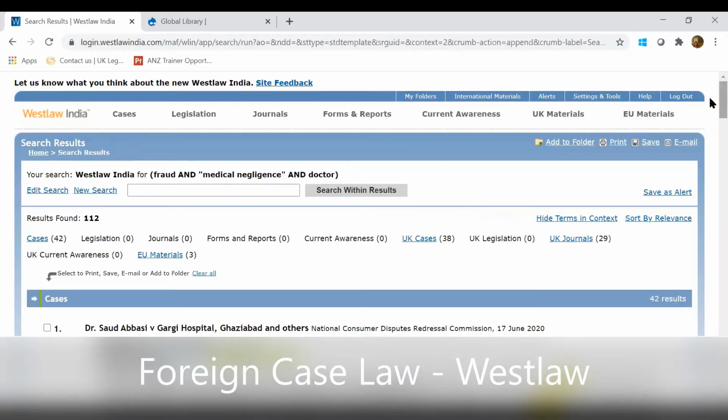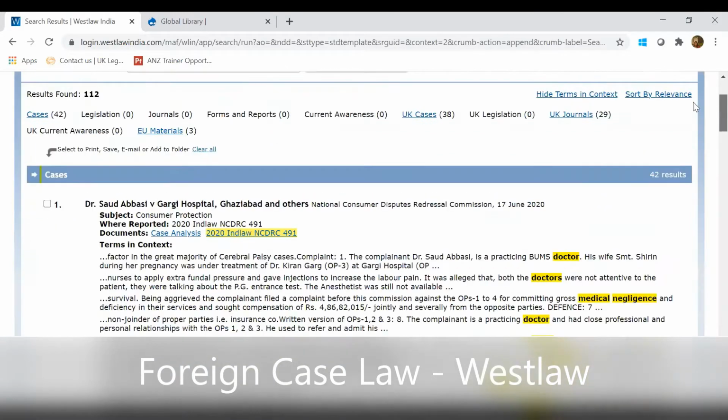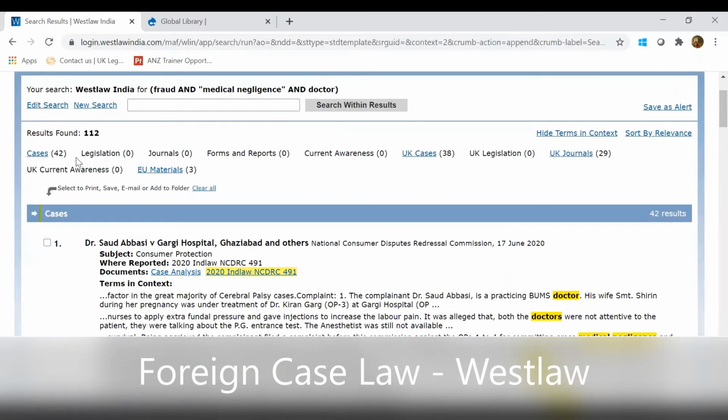So these are the results which you get, and on top you'll get a bifurcation of the results. So cases is Indian cases, then legislation till current awareness is all Indian content. Then you have UK cases and EU materials as well. So right now we have got around 112 results according to the keywords I have entered.